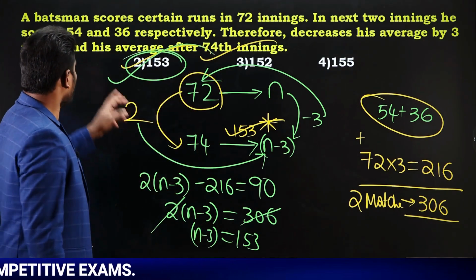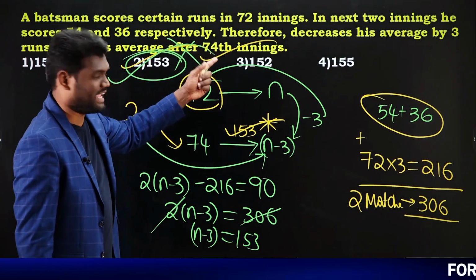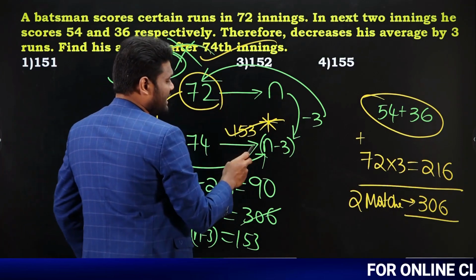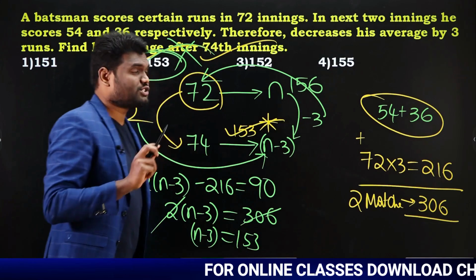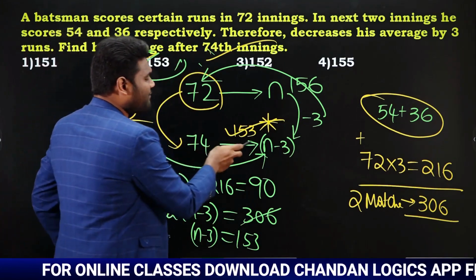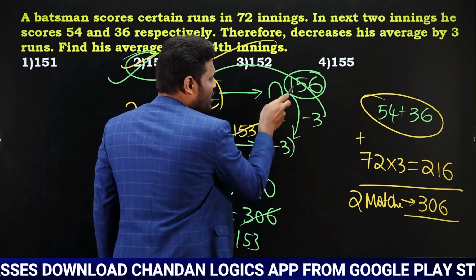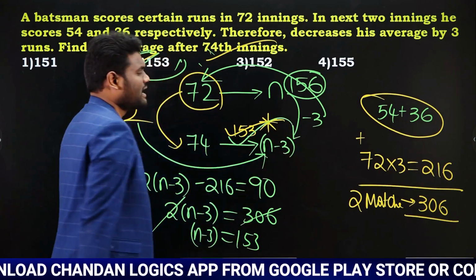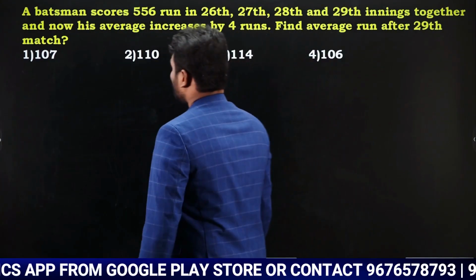If the question is to find his average before the 74th innings, then it has to be 156. But the question is not before the 74th innings, the question is saying after the 74th innings. After the 74th innings means initially it is 156, now it decreased by 3. 156 minus 3, I can say that the answer is going to be 153. Okay. Let us look at the next.